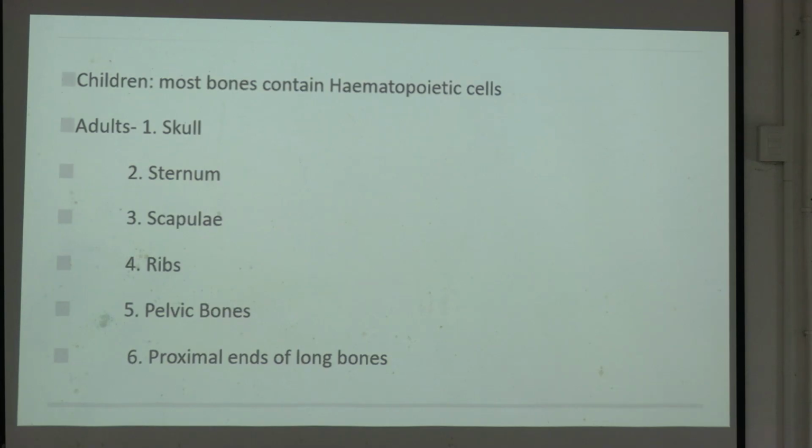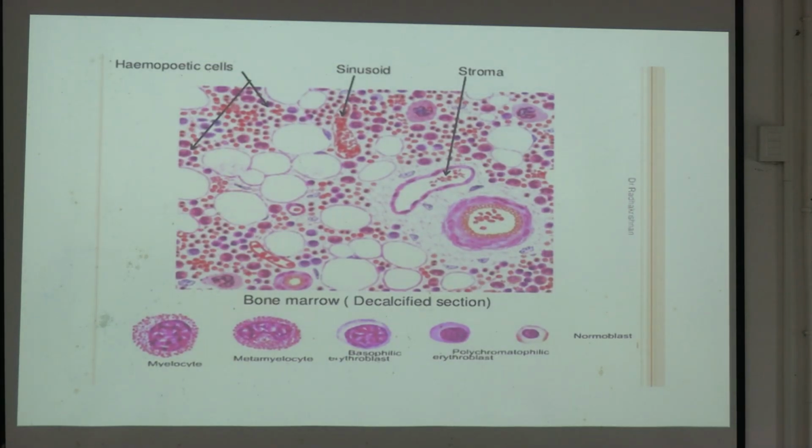In children, most bones contain hematopoietic cells. In adult, skull, sternum, scapula, ribs, pelvic bones, proximal ends of long bones. Here you can see hematopoietic cells, sinusoid, and stroma. It is a picture of bone marrow decalcified.